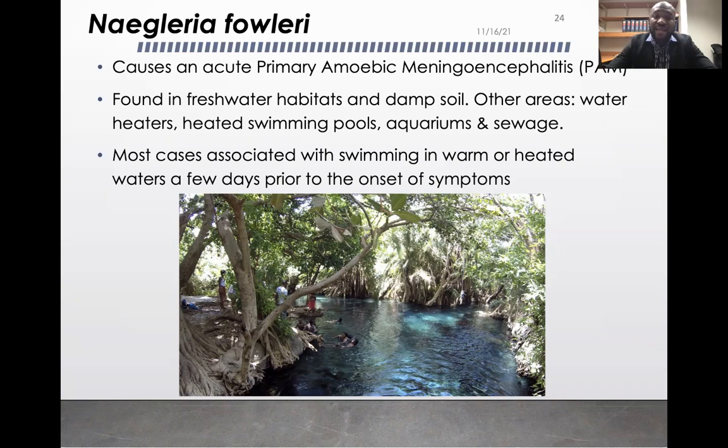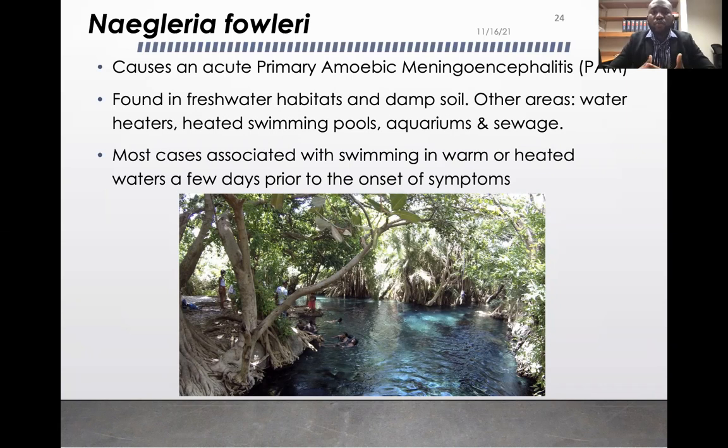This is a difference between the other ones. These other ones cause GAE. This causes PAM. Primary amoebic meningoencephalitis is a much more acute version of the disease. This is found in freshwater habitats and damp soils, and in areas with heated waters, swimming pools, aquariums and sewage. But it doesn't really stay in salt water.